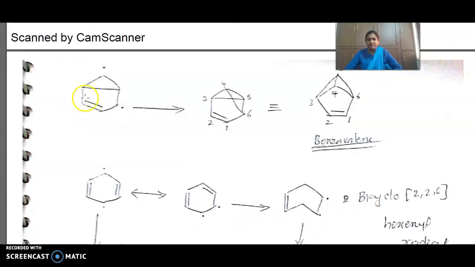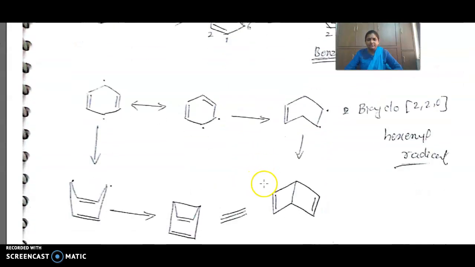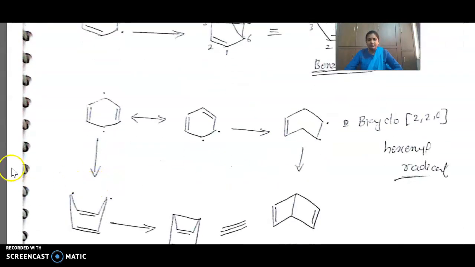Then benzvalene, from the 1,4 biradical only. By combining these two, you are getting benzvalene. That only we are writing like this. If you are twisting, this is coming up. That's it. This 5-membered ring. Okay, benzvalene. This is how the benzvalene is formed.